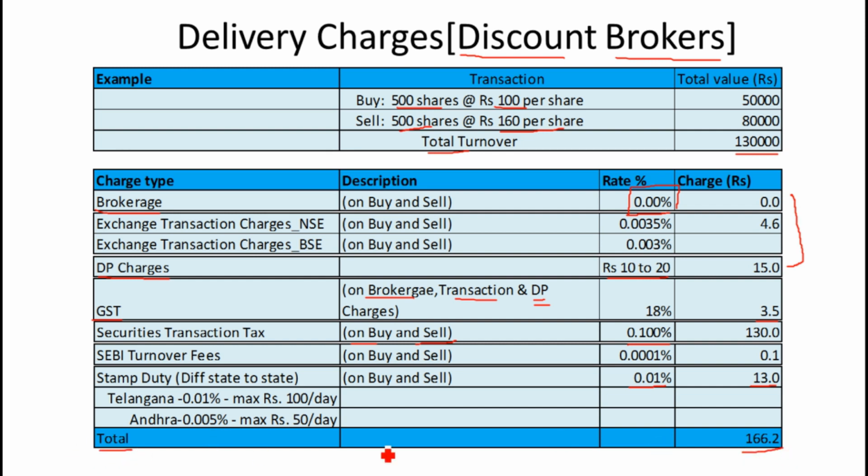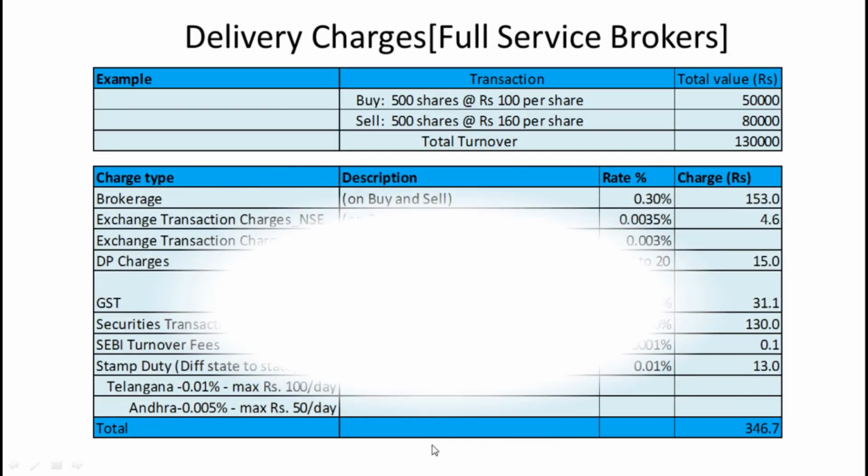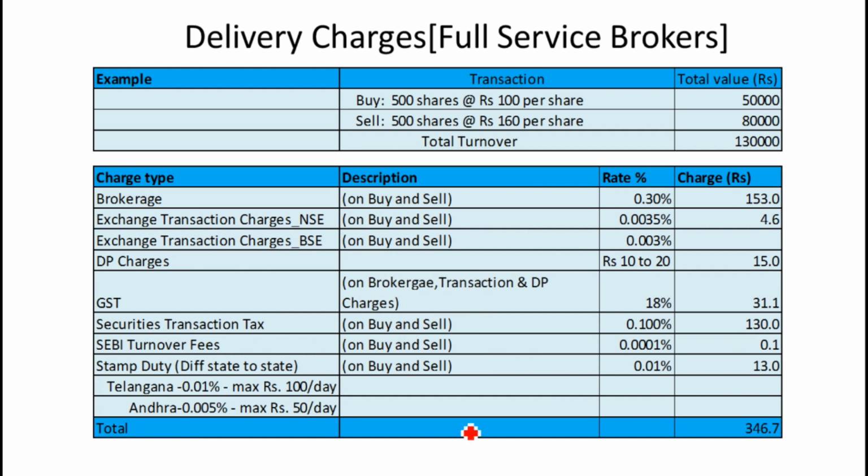Now let us see the same example for a full service broker. Brokerage I am assuming 0.3%, as brokerage for delivery would be up to 0.6% that these full service brokers take. So I am assuming 0.3%. So when we calculate, 153 rupees would be brokerage on 1,30,000, and exchange transaction charge would be the same, DP charges would be the same, but again GST would change because GST is calculated on brokerage plus exchange transaction charge plus DP charges. So it would come to 31 rupees.